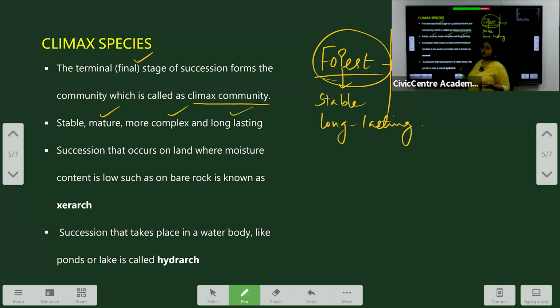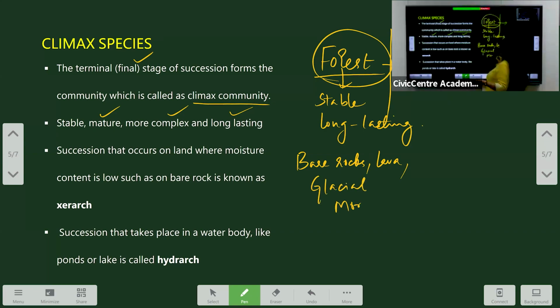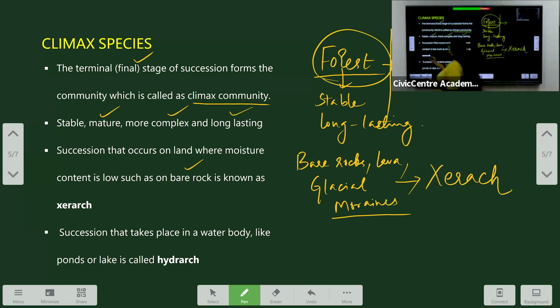And succession that occurs on land, like we have seen on bare rocks or from lava after the molten lava has solidified, or glacial moraines, we can say that when the succession starts on a bare rock, in terrestrial ecosystems, this is called a xerarch. It is called a xerarch.